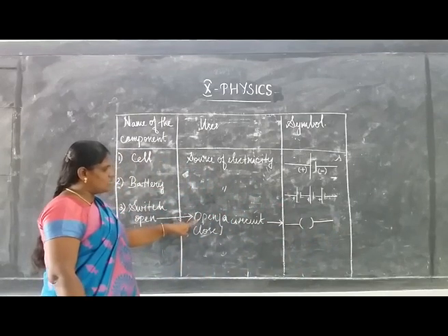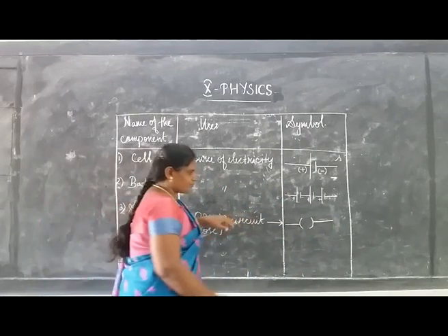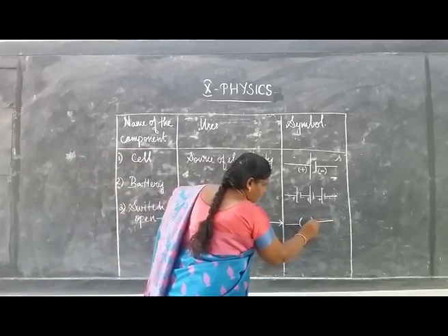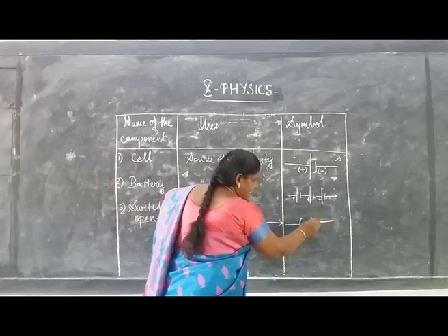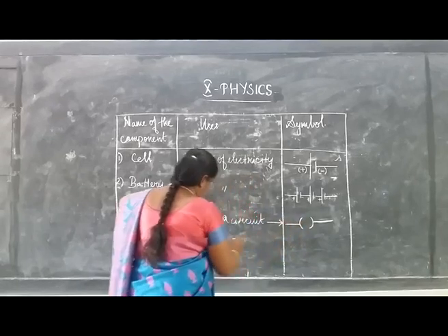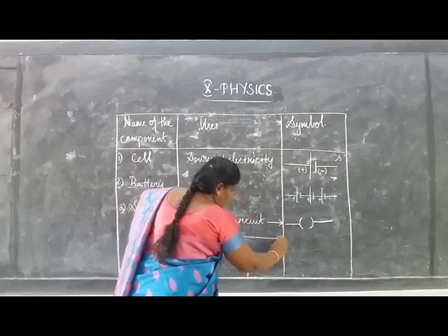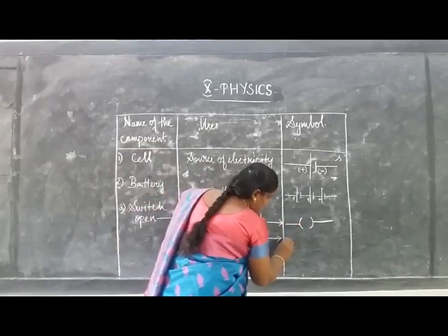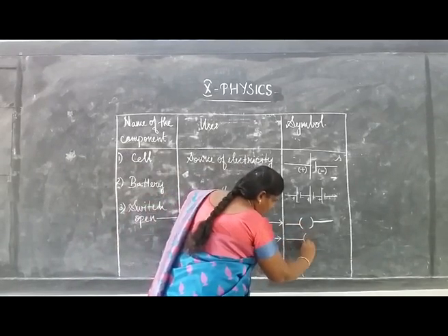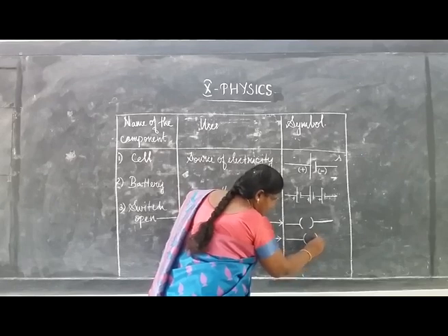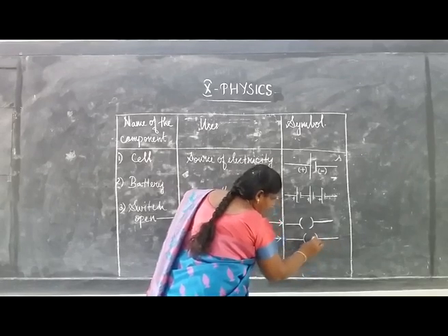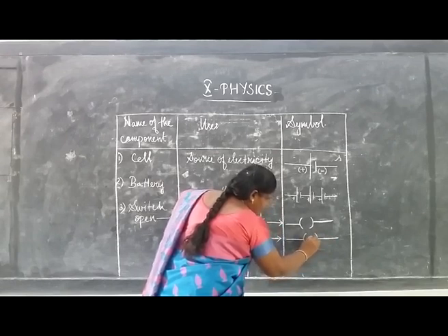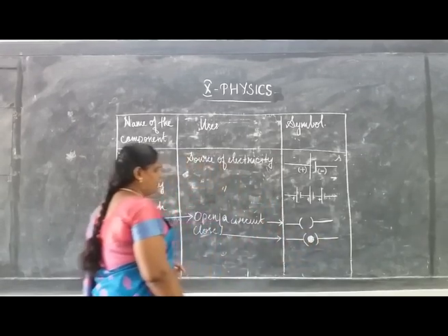When the switch is open, you can see here it is an incomplete circle. When the switch is closed, it is represented by an incomplete circle with a black dot inside.